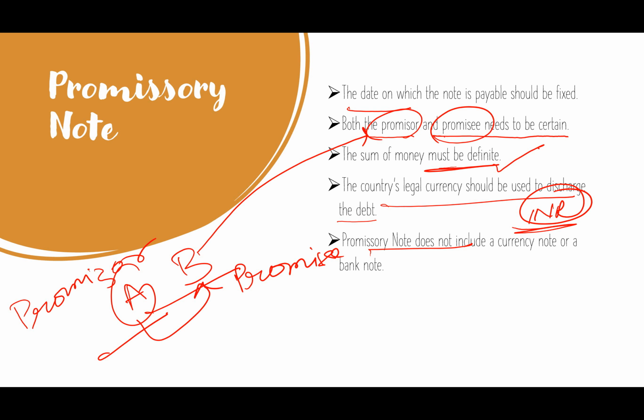If you have taken credit from anybody, then you become the debtor and you write the promissory note to promise somebody to pay. A 100 rupees note or a 1000 rupees or 500 rupees note cannot be a promissory note.